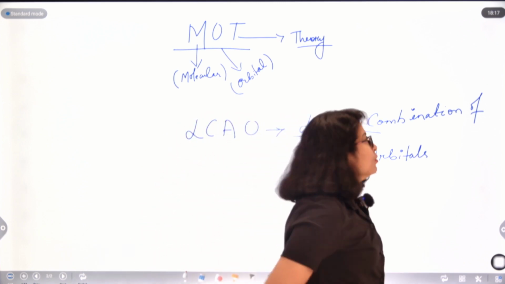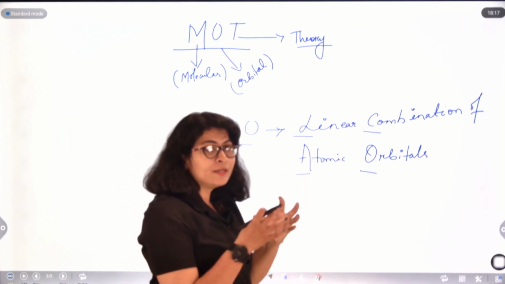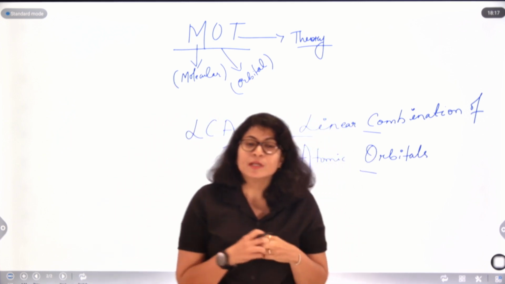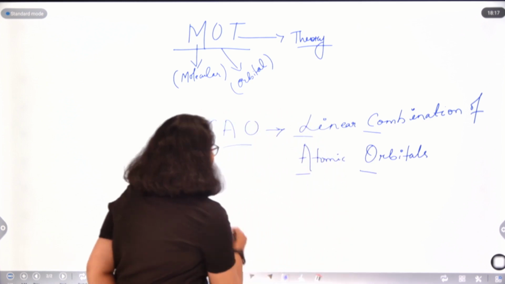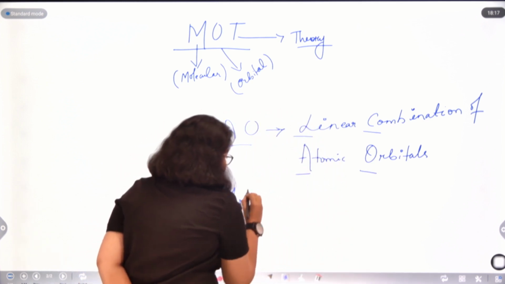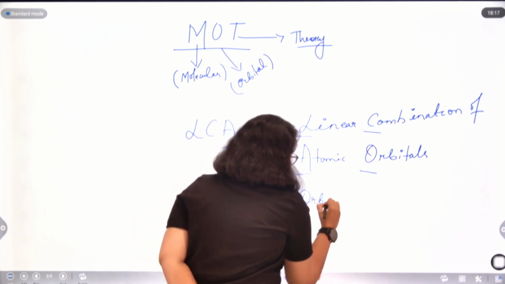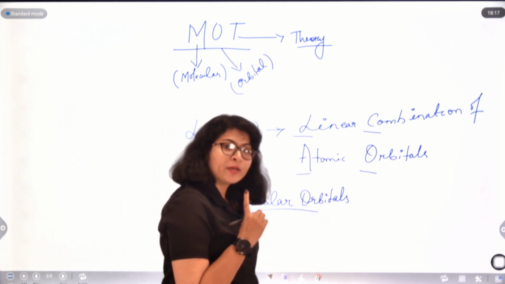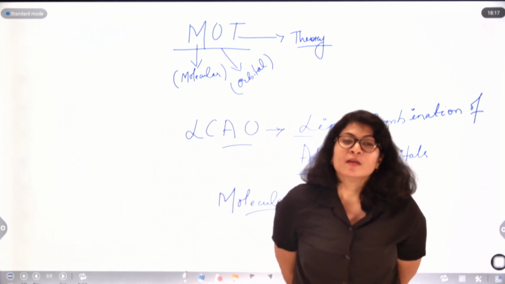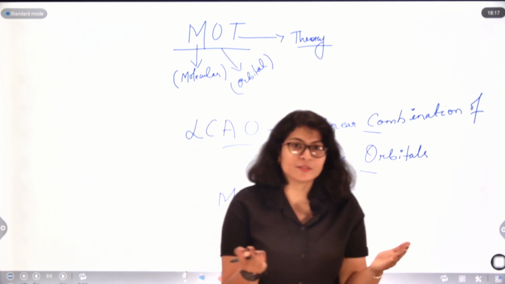This basically says the atomic orbitals combine or overlap with each other in a linear fashion to give rise to molecular orbitals, and after the formation of these molecular orbitals, the atomic orbitals basically lose their existence, right?